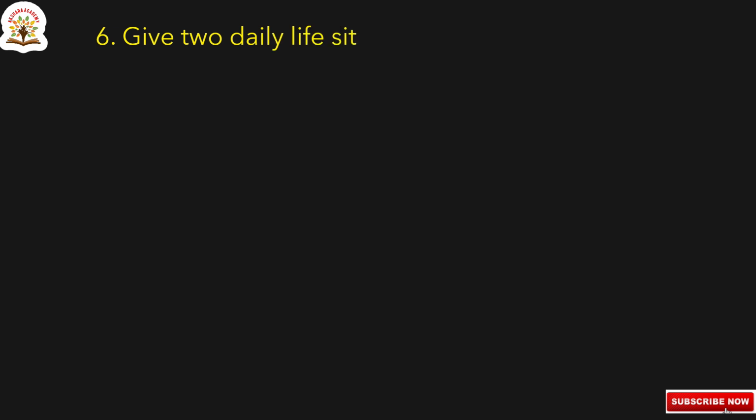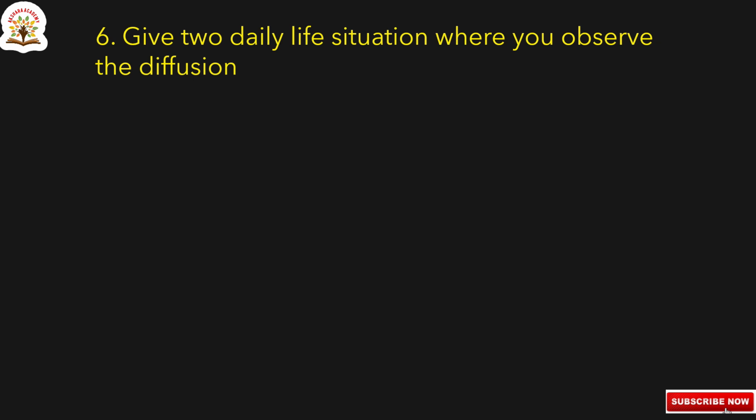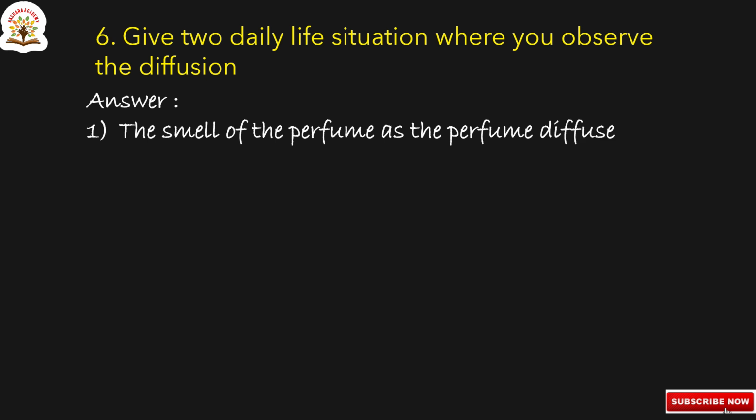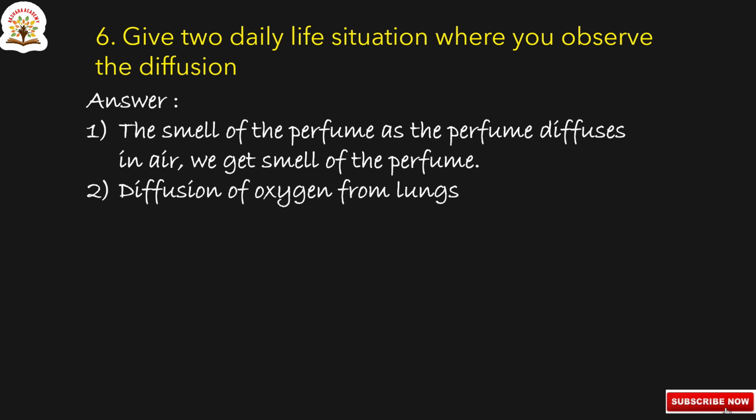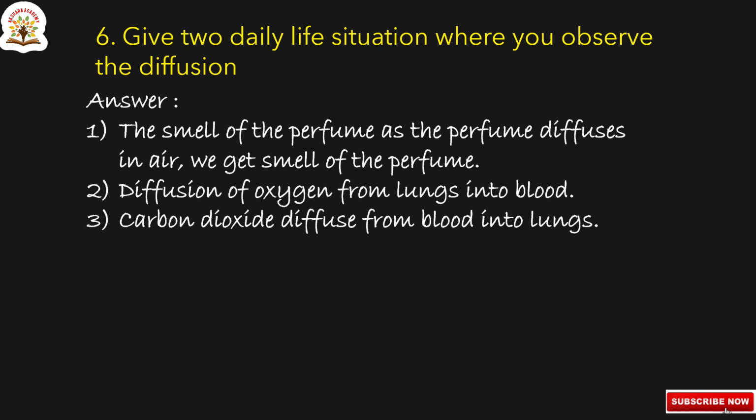Okay, next we'll go to the next question. Sixth one, give two daily life situations where you observe diffusion. In this question, they are asking for daily life situations where you observe the term diffusion. Let us discuss. The smell of perfume: as the perfume diffuses in air, we get the smell of perfume. Diffusion of oxygen from lungs into blood. Carbon dioxide diffuses from blood into lungs. So, these are the daily life situations where you observe diffusion.